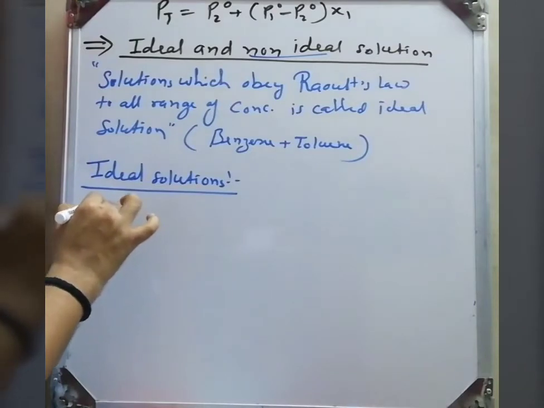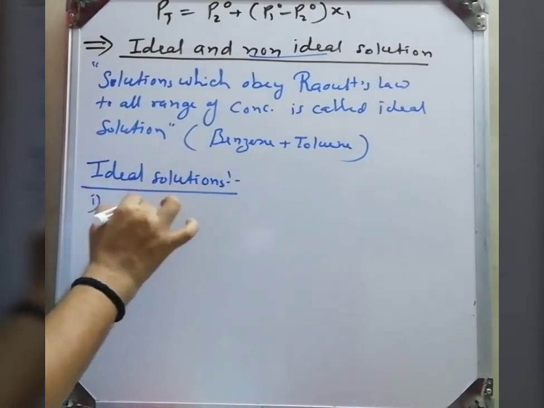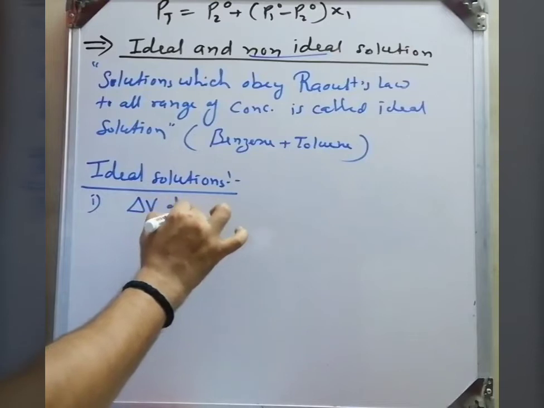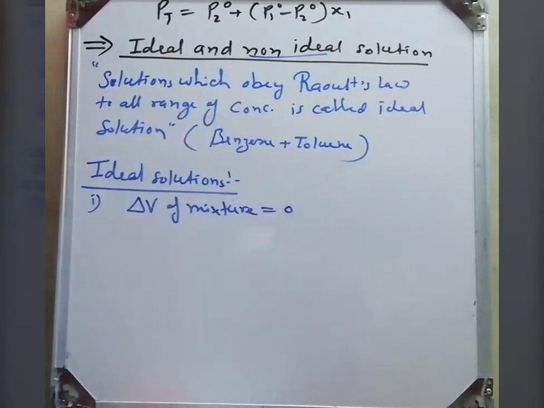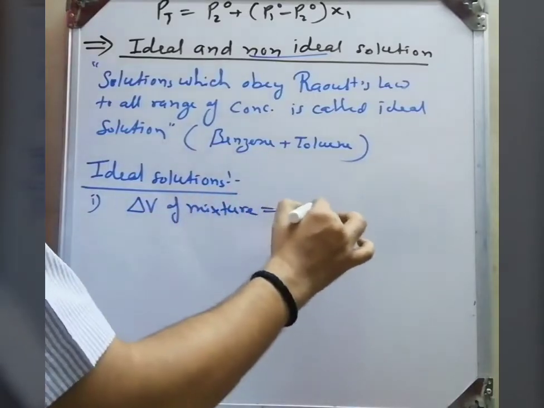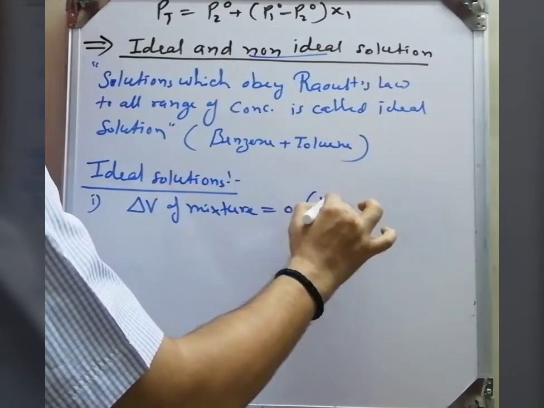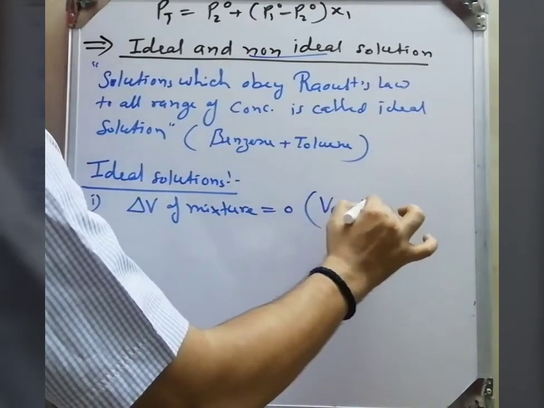For example, if we take 100 ml of benzene and 100 ml of toluene, the mixture will form what? 200 ml. So the delta V of mixing is equal to 0. It is the sum of the volumes of component A1 and component A2.